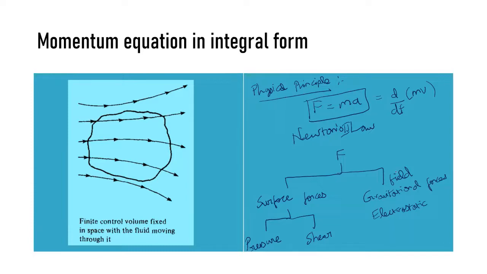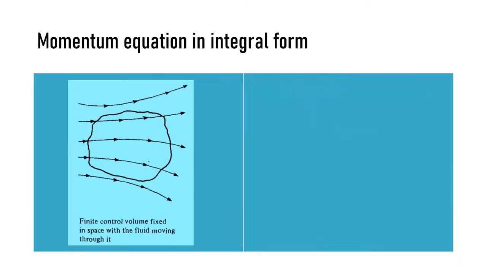Now what I am going to do is consider this control volume. Inside this control volume, I am considering an infinitesimally small control volume. In this infinitesimal control volume, what I am considering is only the gravitational field. So let f be the force acting on the fluid. This f is nothing but the gravitational force per unit mass. When we talk about forces, we have to resolve all the forces, so first I am going to solve for the gravitational force.